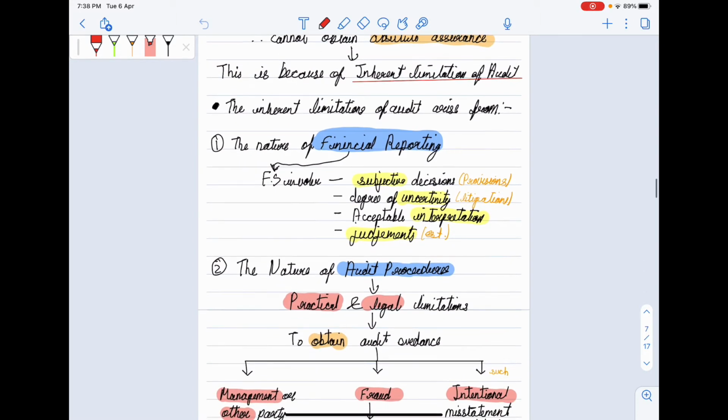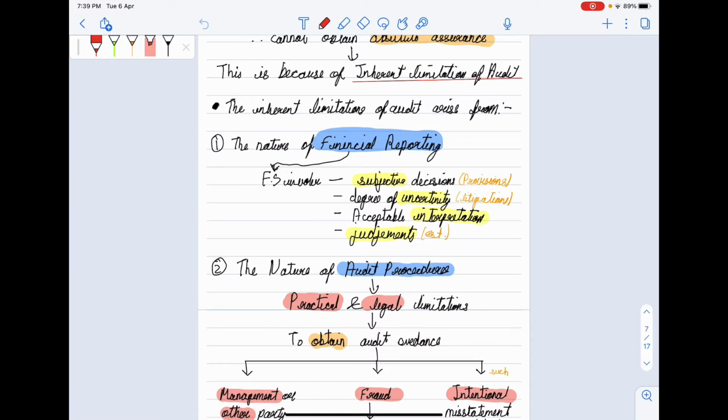So what are the inherent limitations of audit? Inherent limitation of audit arises from nature of financial reporting and nature of audit procedure. In financial reporting, there are subjective decisions, there is degree of uncertainty, there is acceptable interpretation.